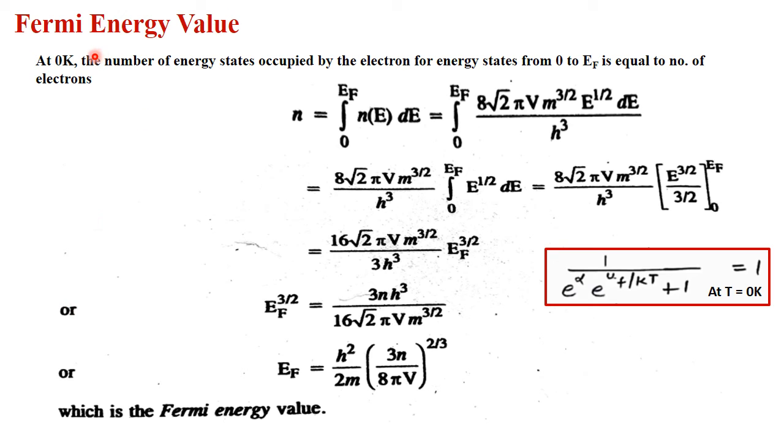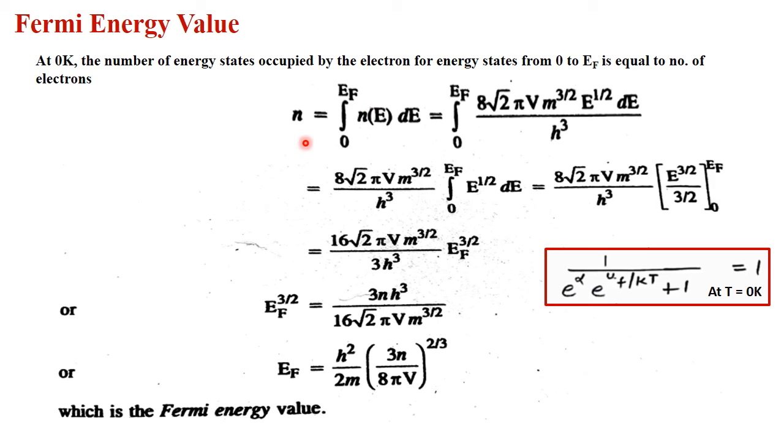Now let us come to the term Fermi energy value. That means it is the energy of the electron possessed by the highest energy level or Fermi energy level. At 0 Kelvin, the number of energy states occupied by the electron for energy state from 0 to EF is equal to the number of electrons. Naturally, the total number of electrons is calculated by integrating the number of electrons in terms of energy from the lowest energy level to the highest energy level, and the highest energy level is represented by EF.